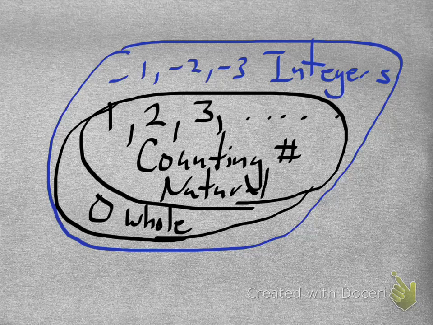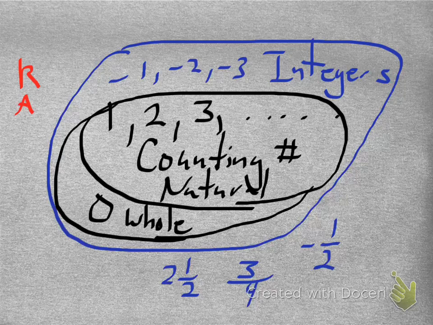Okay. Now, again, what was the opening slide? We were supposed to be talking about rational numbers, right? Mm-hmm. Well, let's say Nog has 3 trees on his apple, and he goes out and he picks an apple, and he only eats half of it. Well, now he's got something like 2½ apples left. Or maybe he eats most of the apple. He's down to his last apple, so he's taking his time, and so he only eats 1/4 of that apple, 3/4. You could also have negative. Suppose he borrows half an apple from his neighbor. So all of the numbers that can be written as mixed numbers, positive or negative fractions, these are the set, and this is what we're talking about tonight, of rational numbers.